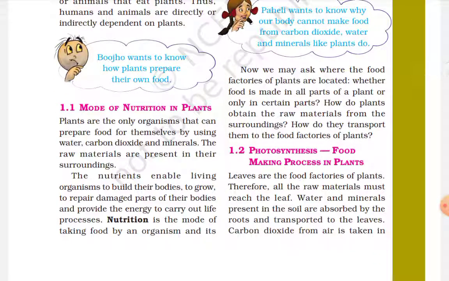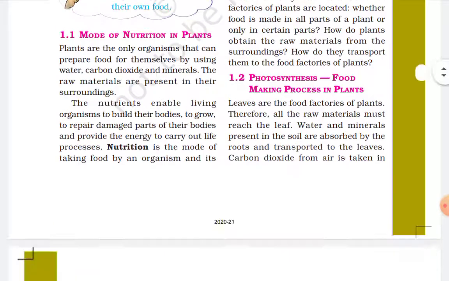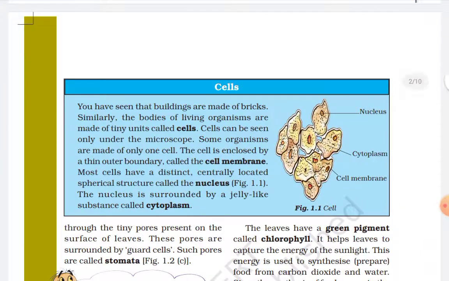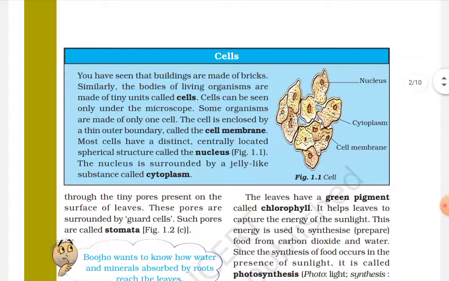Photosynthesis, the food making process in plants. Leaves are the food factories of plants. Therefore, all the raw material must reach the leaf. Water and minerals present in the soil are absorbed by the roots and transported to the leaves. Carbon dioxide from the air is taken in through the tiny pores present on the surface of leaves.